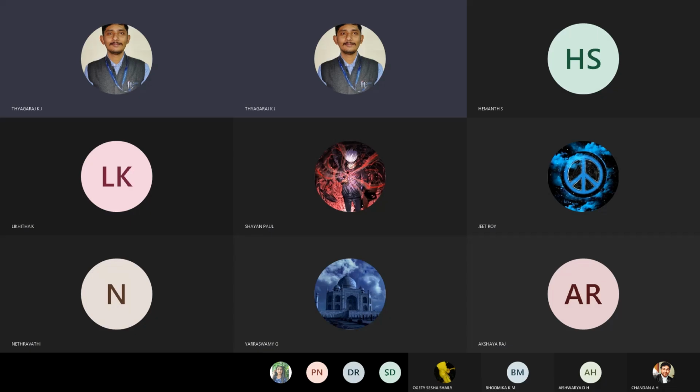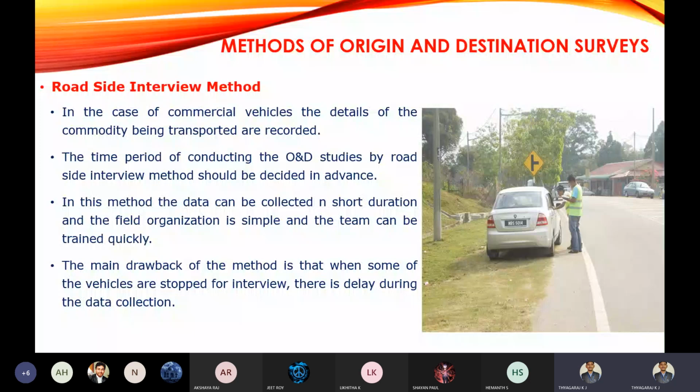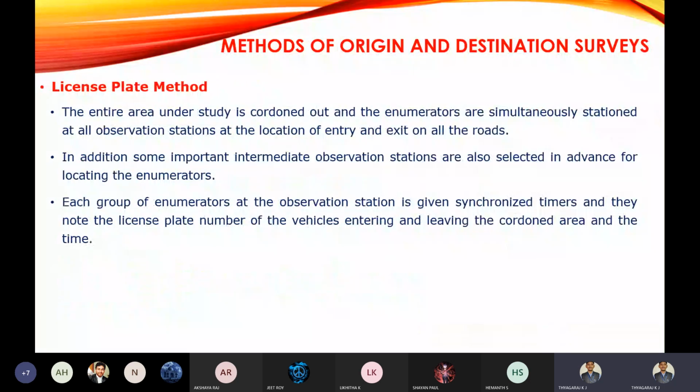Whatever enumerators you are going to appoint, they will be very quick in nature. So this is about the roadside interview method.